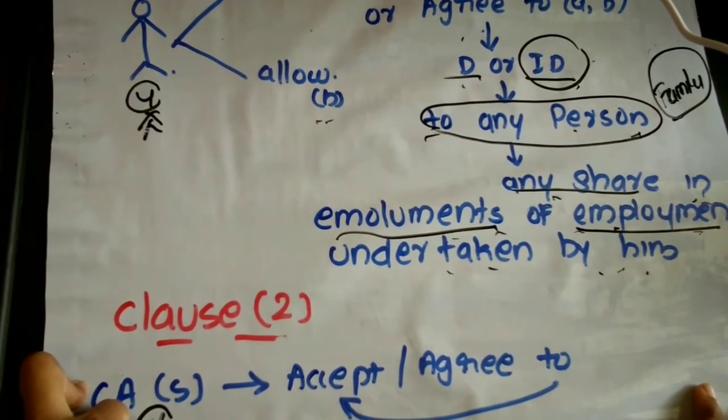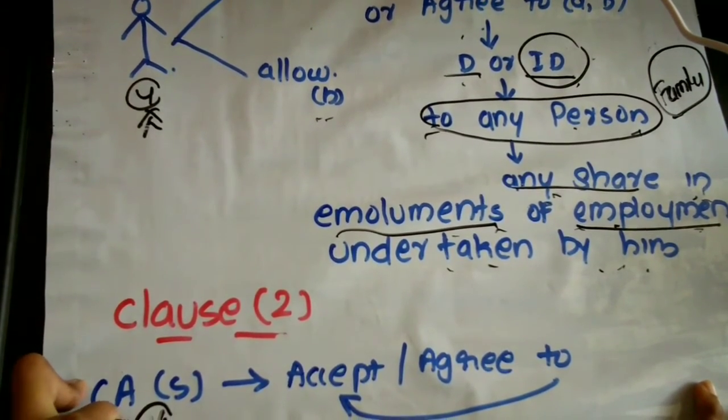So Part 3 is about what? Professional misconduct that is applicable to a member of the institute. Now we are going to discuss the same. Okay.